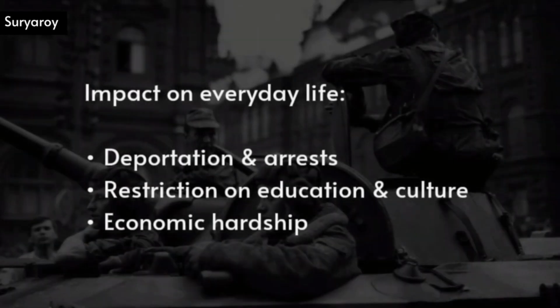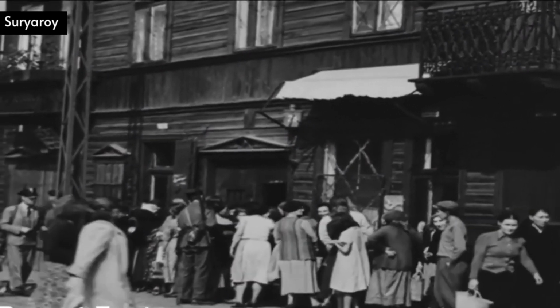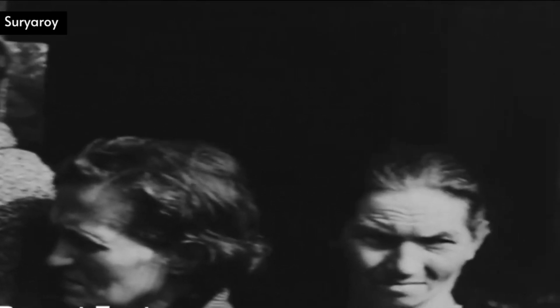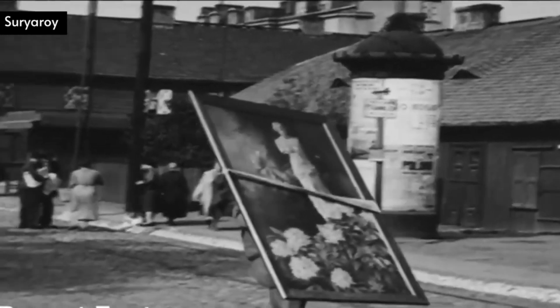Economic hardships. The Soviet occupation severely impacted Poland's economy. The Soviet administration took control of Polish industries and agriculture, redirecting production for the benefit of the Soviet Union. Polish citizens faced severe shortages of food, clothing, and other essential goods. Social and economic structures were altered, making everyday life even more difficult.